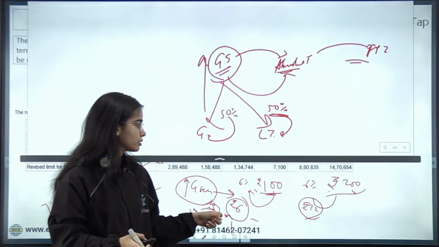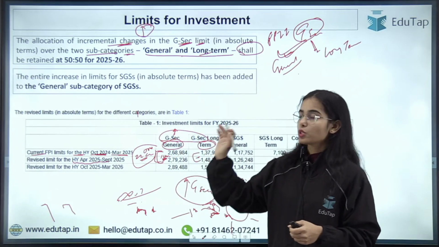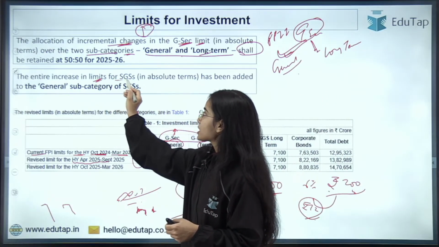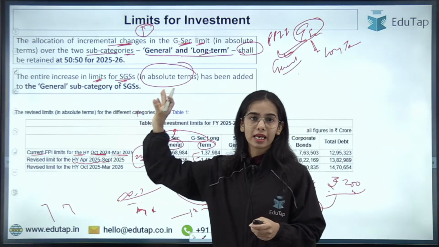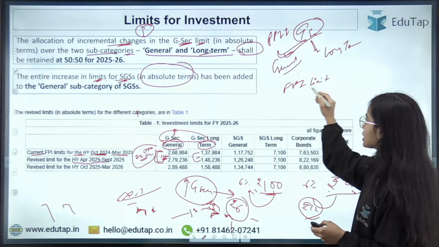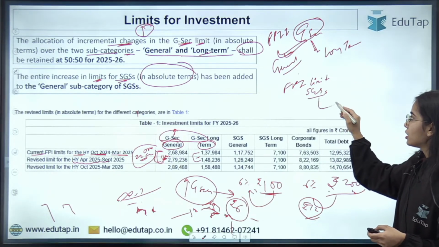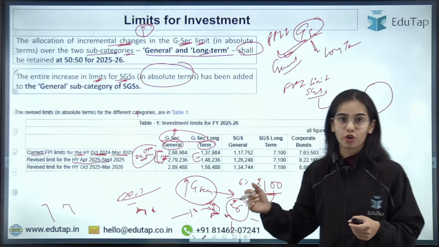So this is the idea. Now coming to the state government securities, the entire increase in limits for state government security in absolute terms. Again, the percentage for the state government security, the FPI limit for the state government securities is 2% of the outstanding stock of the state government securities.